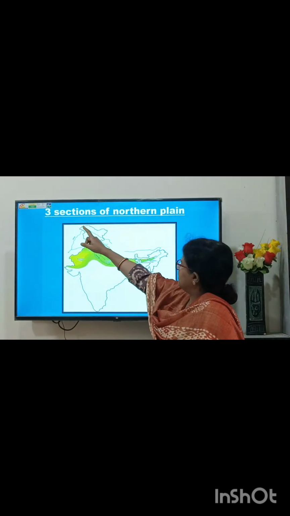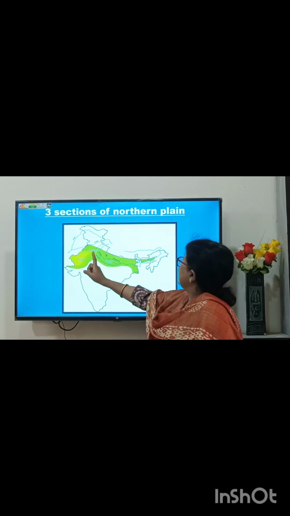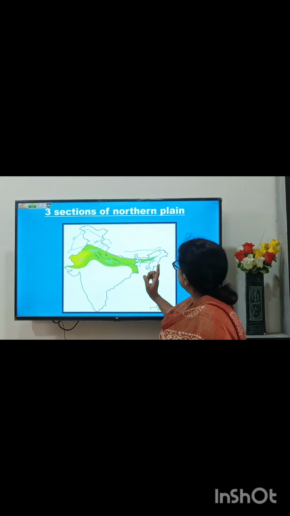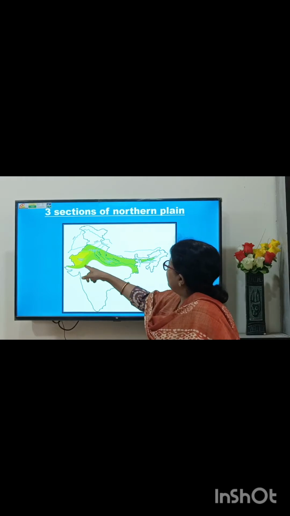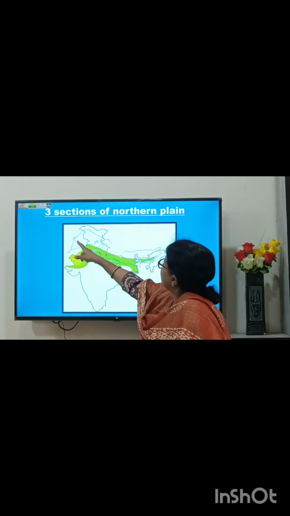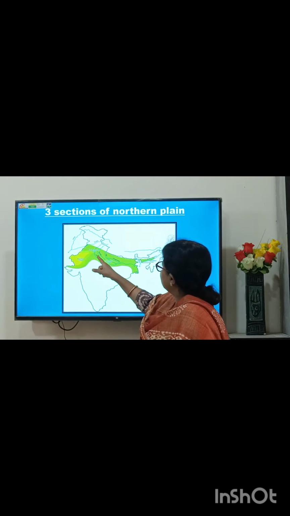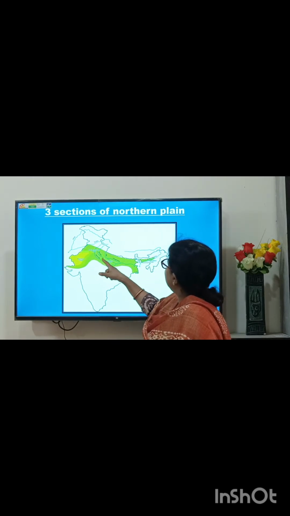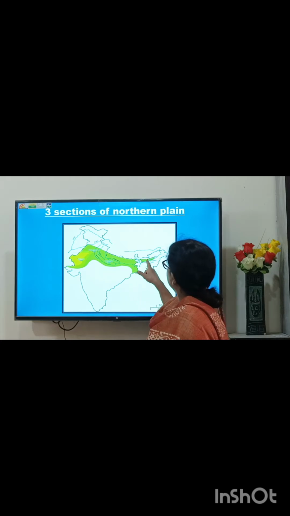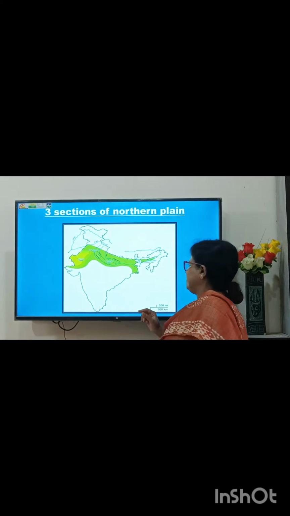The northern plain is divided into three sections, that is Punjab plain, Ganga plain and Brahmaputra plain. Punjab plain is made up of the Indus and its tributaries. Ganga plain is made up of the Ganga and its tributaries. Brahmaputra plain, the Assam plain, is made up of the Brahmaputra river and its tributaries.